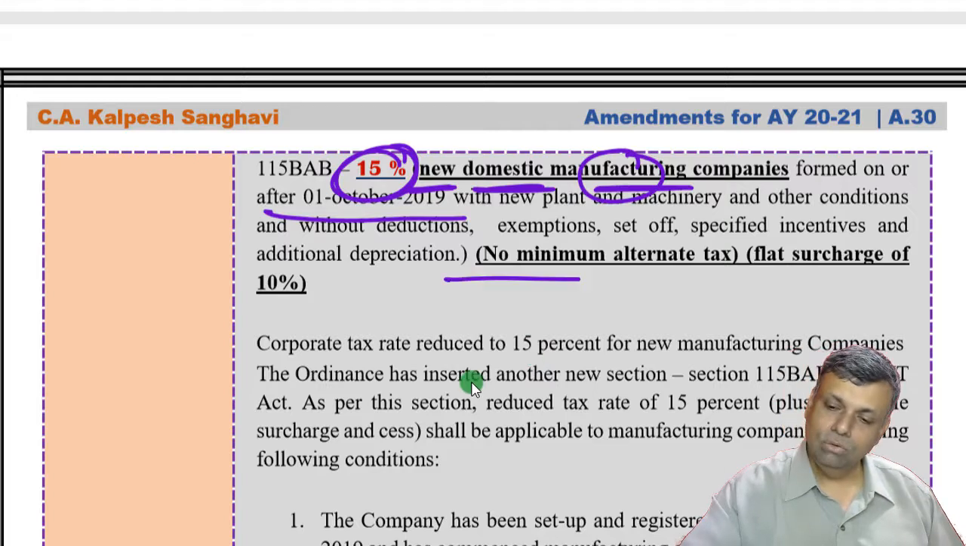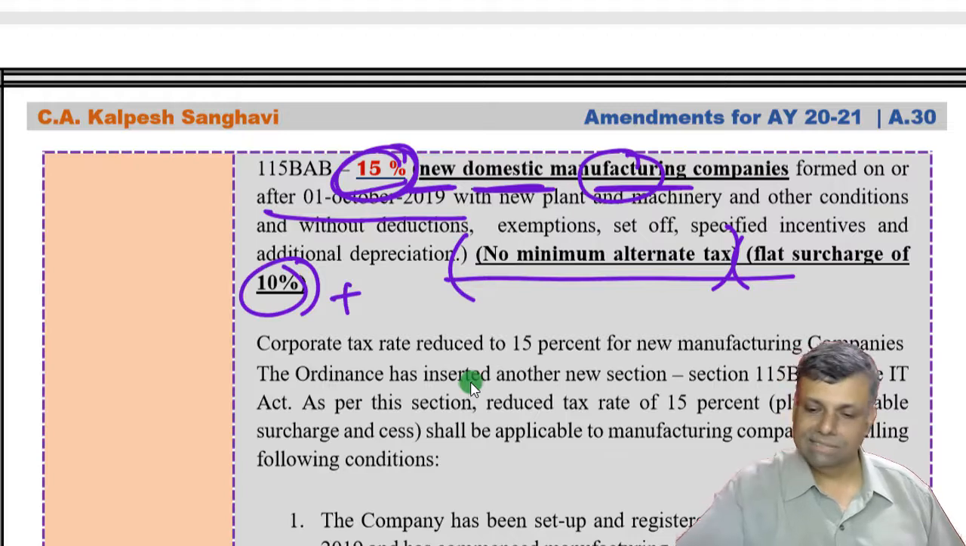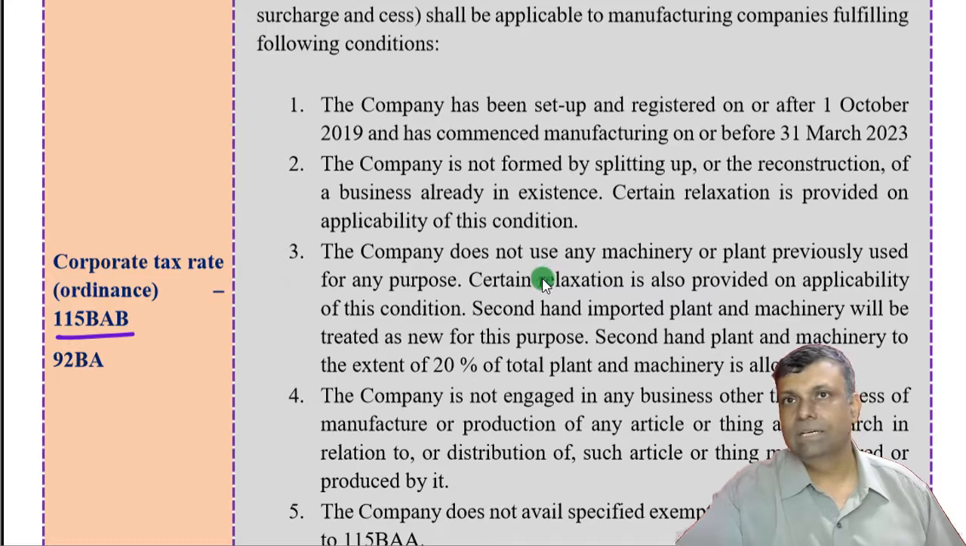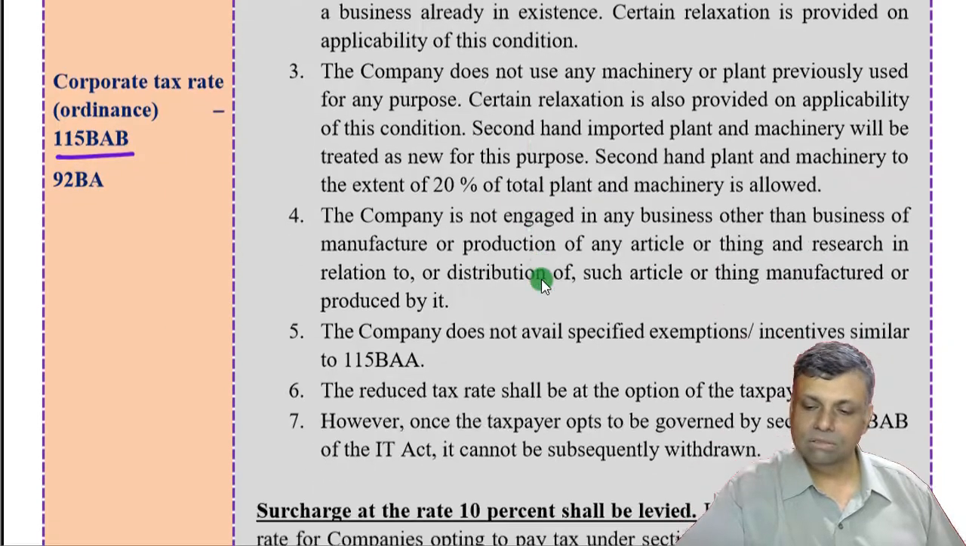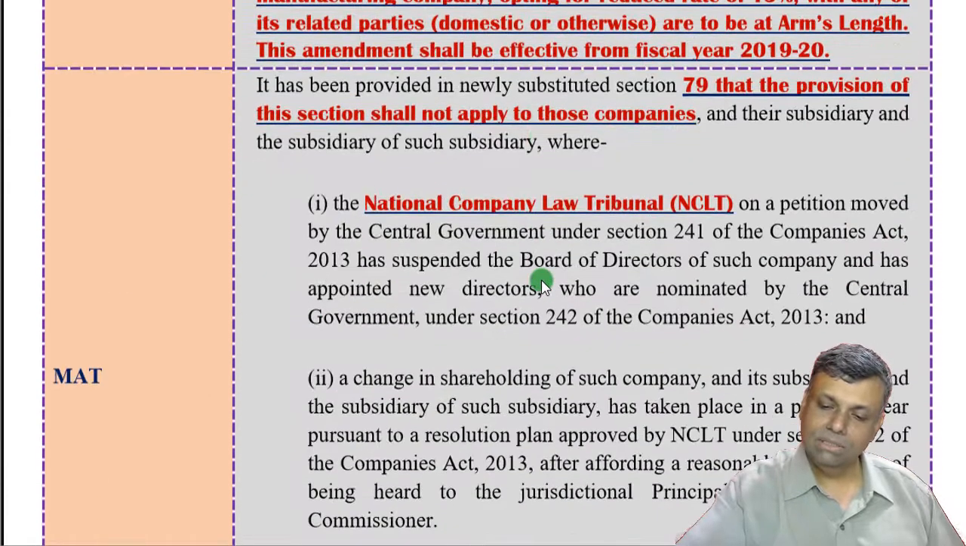Again you don't have MAT, so no MAT provisions, and a flat surcharge of 10%. So the net tax rate will be 15% plus 10% surcharge and plus the applicable cess. And here also the same basic condition remains, that specified exemptions, deductions, etc. are not permissible, and in detail I've already explained that to you in the past.